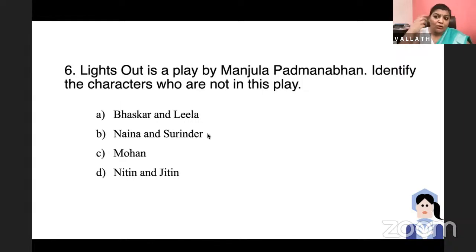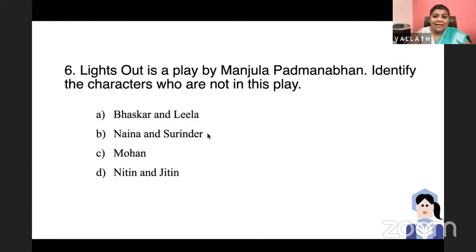Naina and Surinder are also a friendly couple. Surinder is angry about the men who are raping. He wants to beat them up, etc. But he is also callous towards the woman. The raped woman, nobody cares about. And finally, the rapist runs away. Nobody does anything. This happens in Santa Cruz in Mumbai.